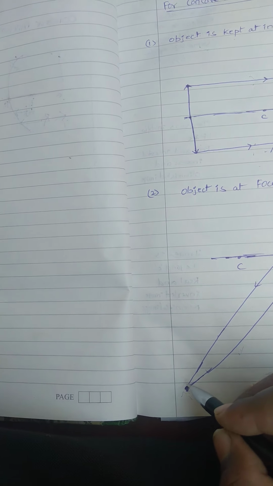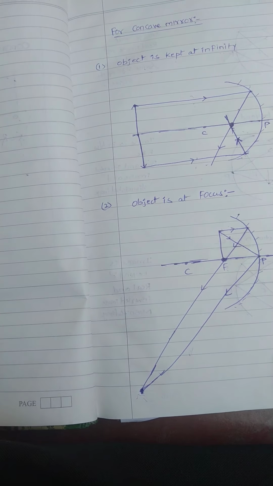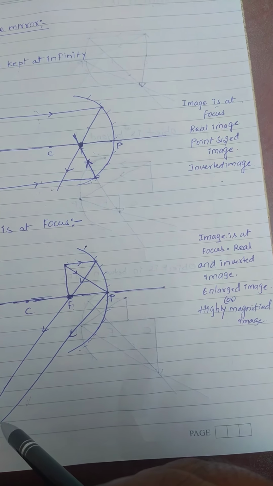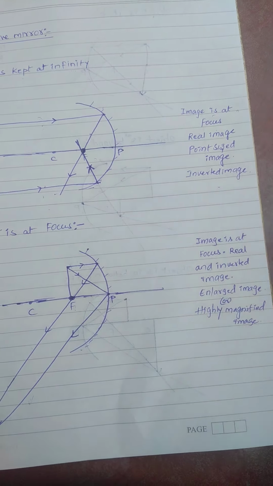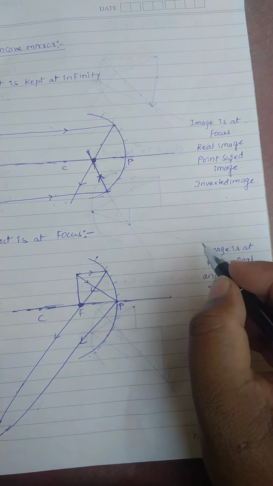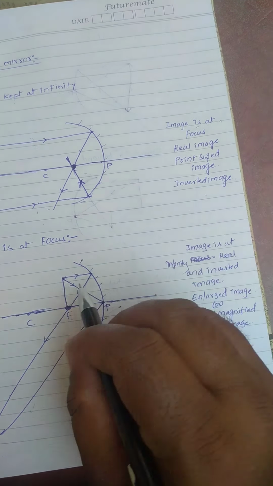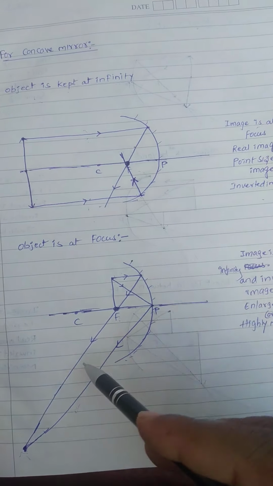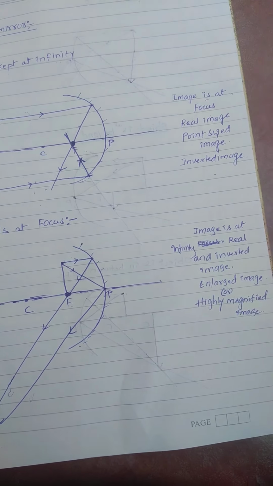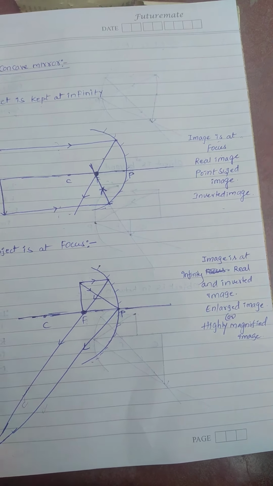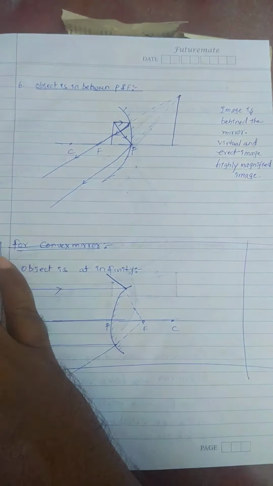Because already I told, intersection of reflected light rays forms an image. Then see here, object is at focus, image is at infinity. It is also a real and inverted image, and it is an enlarged image or highly magnified image. It is the second condition for concave mirror.